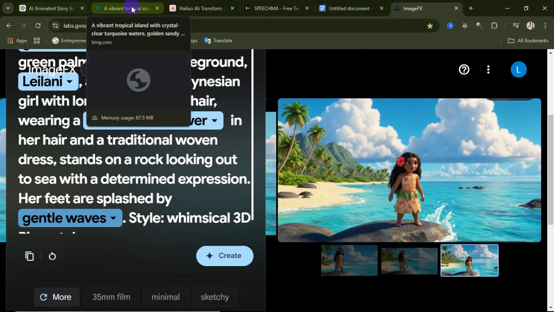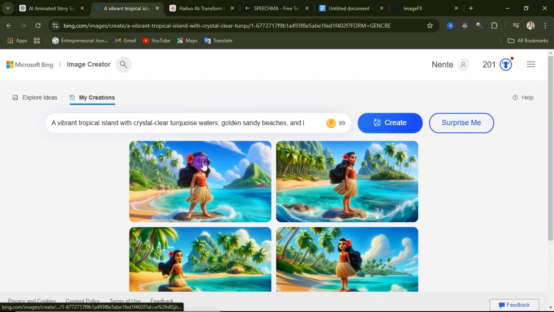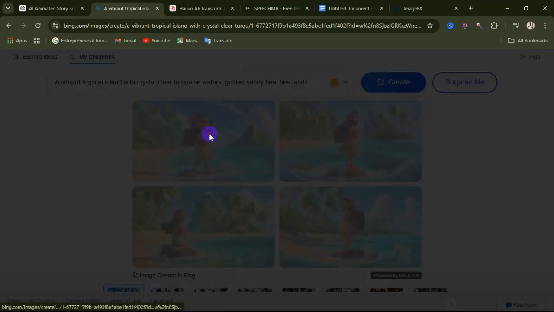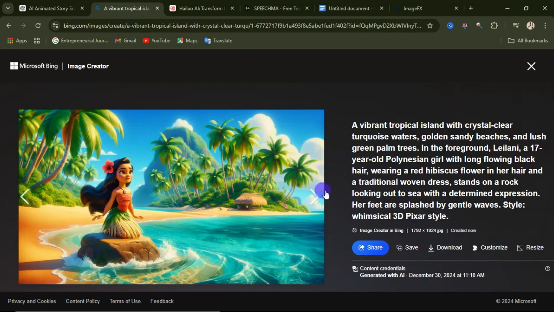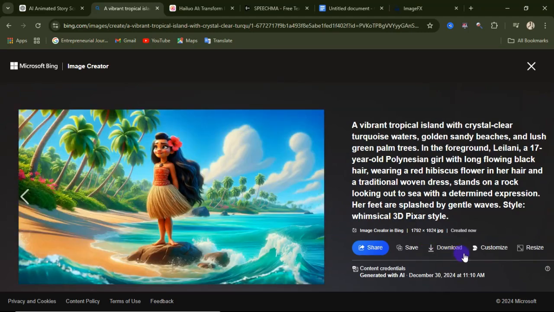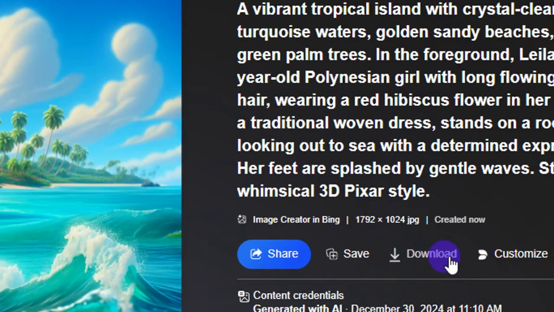Okay, let's go back to the Microsoft Bing, and let's see the kind of image that we have gotten from here. So I'll open up this image. So this is the image from Microsoft Bing. So any of this image quality that you want to make use of, you can go ahead and come over here, then click on this download button to download this image.